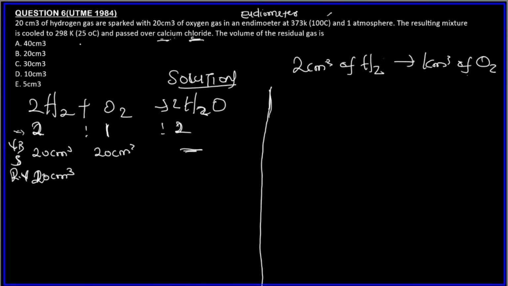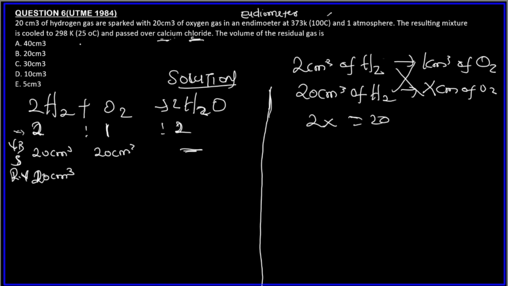Since this is the limiting reagent, we use it to look for the exact amount of oxygen gas that will react with it. So we say 20 centimeter cube of H2 will now react with how many centimeter cube of O2? Cross multiply. So 2 times x is 2x, 20 times 1 is 20.